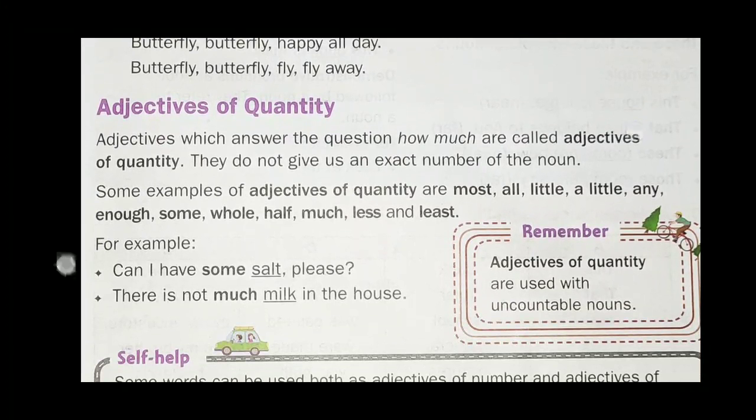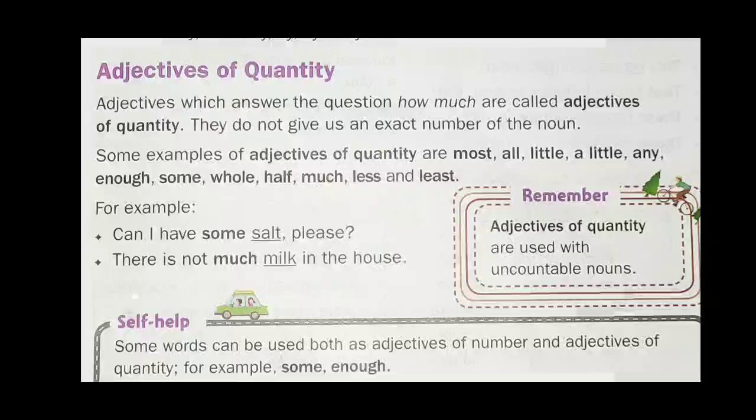For example, can I have some salt please? In this sentence, some is the adjective of quantity which answers the question: how much salt do I want? Then the answer is some. So some is the adjective of quantity.